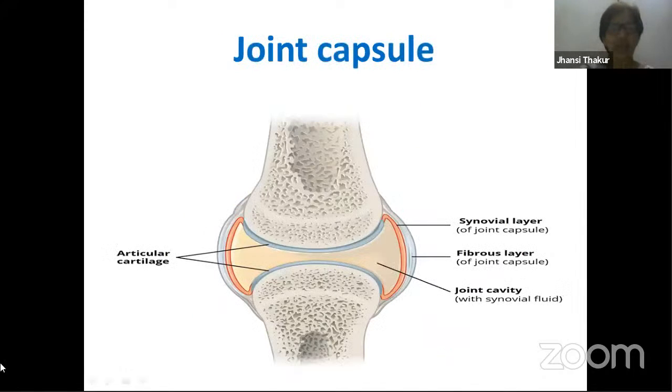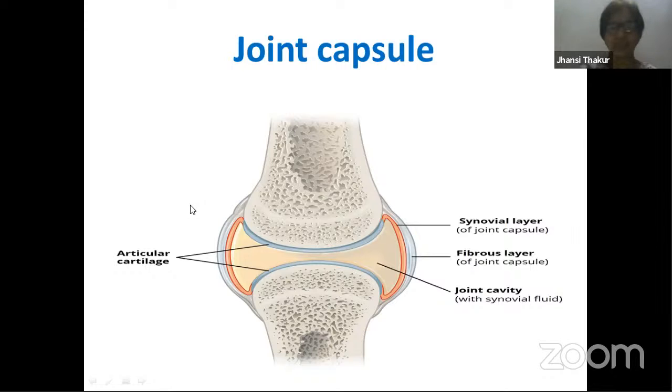Next, it is found as articular cartilage. Can you see this? This is a limb bone and this is another bone. In between these two bones, whatever space is present is filled up with cartilage. Now we are referring to this part. Just try to look at this part. This part is the free end. We say free end or free surface of this long bone. Similarly, this is another bone, and the free end of this bone is this part. So the free surfaces of the bones are covered with this hyaline cartilage, which in this condition is called articular cartilage.